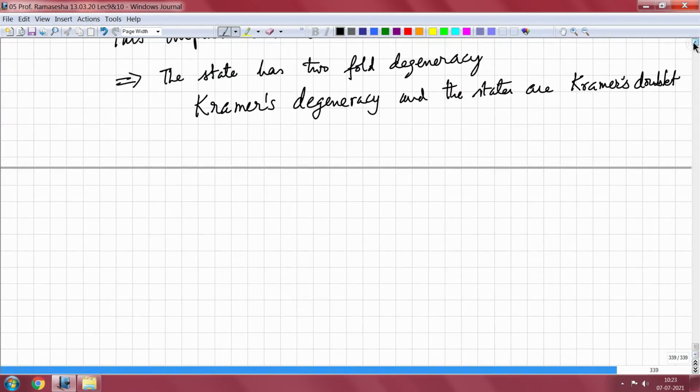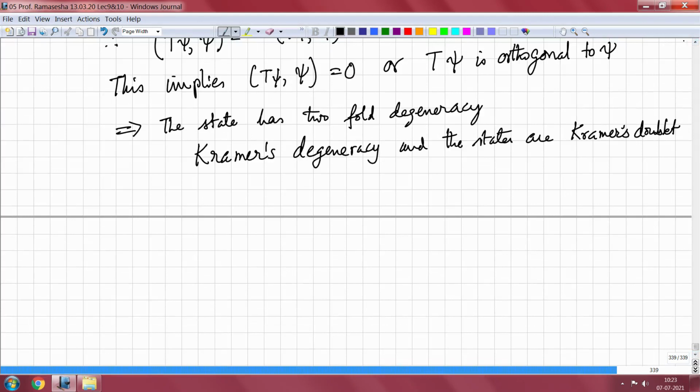So, we know that whenever we have an odd number of particles, or just a single particle in the system, then if it is a spin half particle, there is necessarily a two-fold degeneracy. Now, let us go from here and see what happens in the case of band states. So, coming back to energy bands, which is basically a one electron theory.